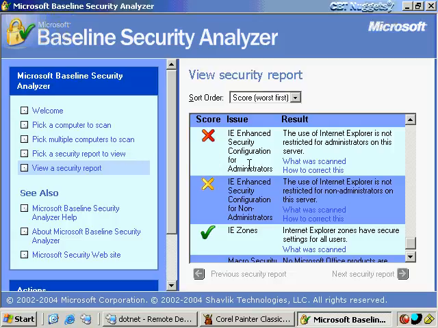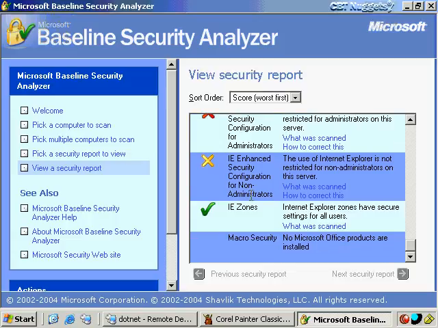In this case, I weakened the enhanced security configuration that's installed by default with Windows Server 2003. That's because I need to show you certain web pages from time to time in this series, and I had to do that in order to show you those web pages. Otherwise, this would not allow you to browse web pages in the conventional manner that we're used to. So anyway, that's pretty much it.